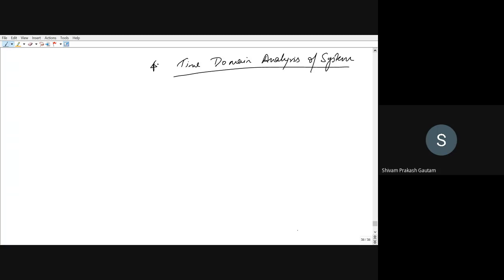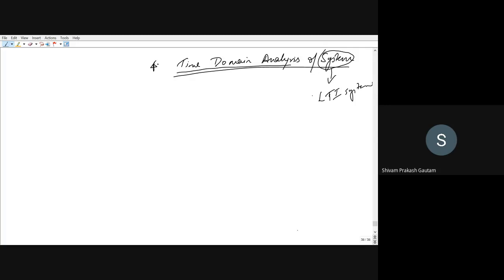In this part, we have already studied what are the different kinds of systems, right? And we have said that in control system, we would like to restrict ourselves to a special kind of system that is called an LTI system, that is, linear time invariant system, right? The system which has the characteristics of being linear as well as time invariant, we will be dealing with only such kinds of systems, right? So from this lecture, we will see time domain analysis of a system.